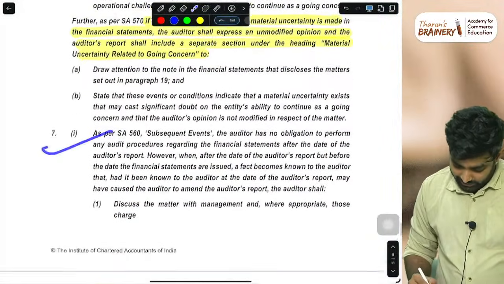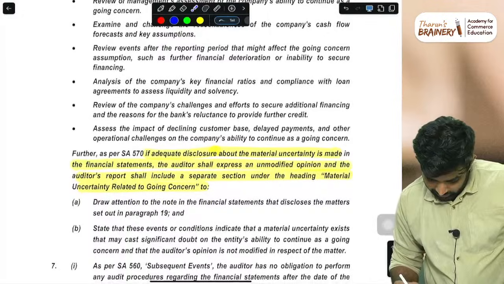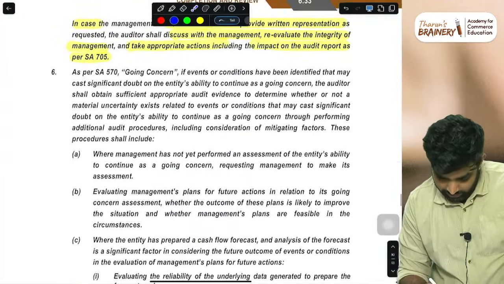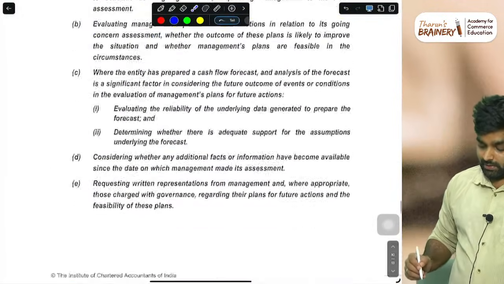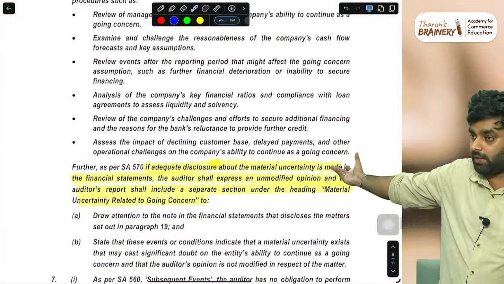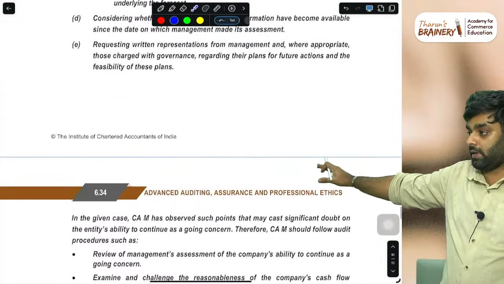Yeah, 7, 6. See, this is the question. It asks for SA 570, your answer C. But you don't have to write this much. It's practical, but at least half of this should be written.